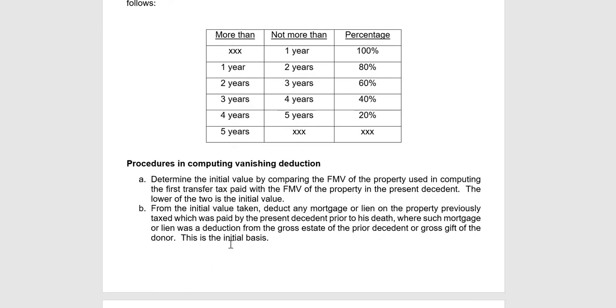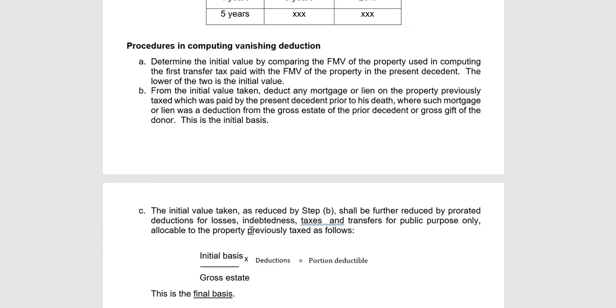So, deduct the mortgage paid, no? Say for example, if the property you received has a mortgage, then you can claim this mortgage paid, where such mortgage or lien was deducted from the gross estate of the prior decedent or gross gift of the donor. So, this is the initial basis, no? The initial value taken as reduced by step B shall be further reduced by the prorated deduction.